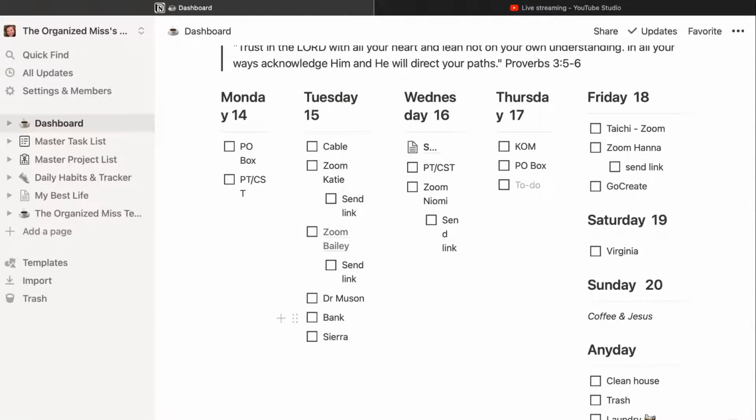So a lot of these would be every week. I'll just check them off as the week goes. So like tomorrow when I go to the post office, I'll click that. When next Monday comes, I actually go through here and change the dates. I'll unclick it to say, don't forget to go to the post office again.